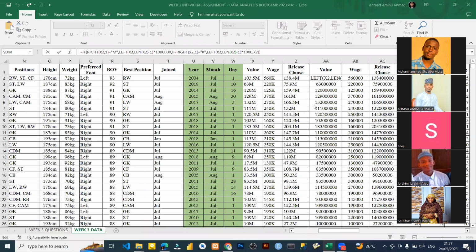But I wanted to apply what we did in week 3 to solve the question, because I don't want people to go ahead and keep doing things other than that. So that's why I asked you to do what we did in week 3 in order to solve this question. If you solve it and we find out that you didn't use what we did in week 3, then definitely you know you didn't get it right. That's what we did.